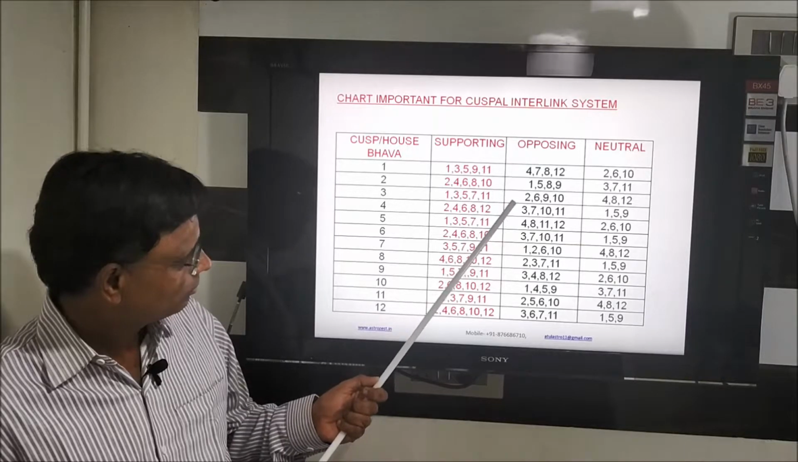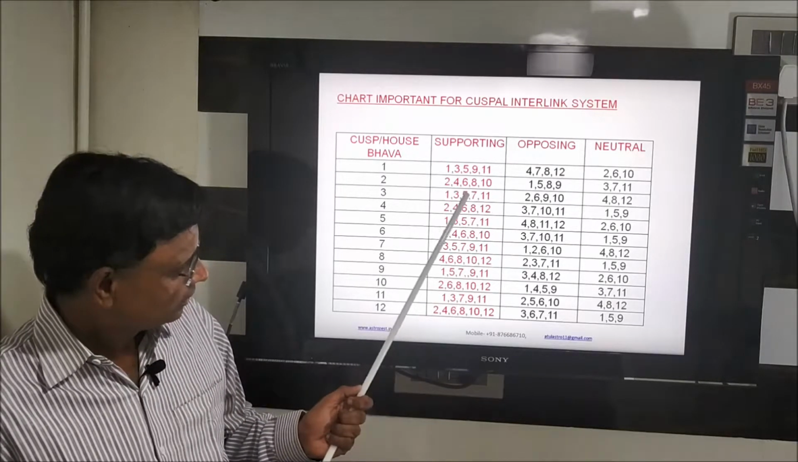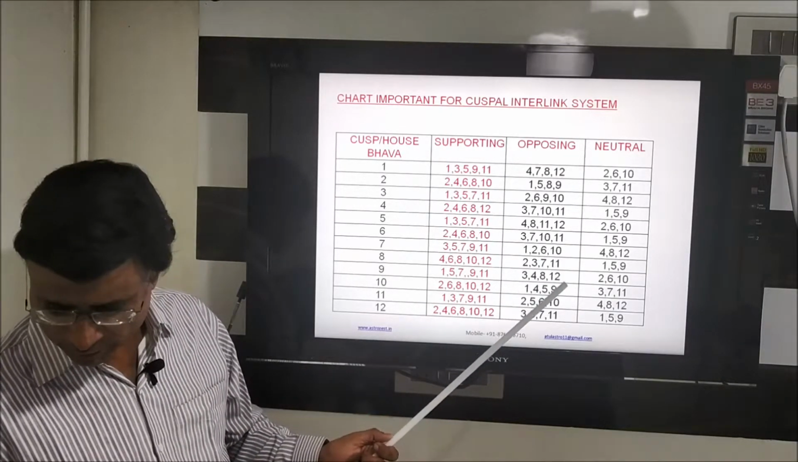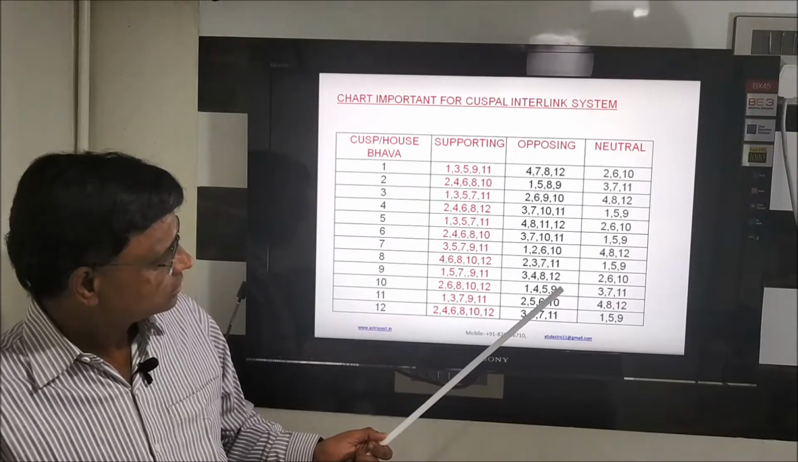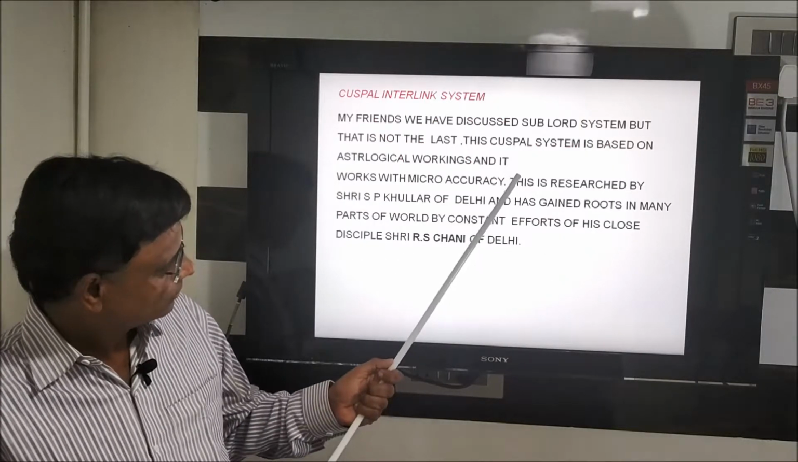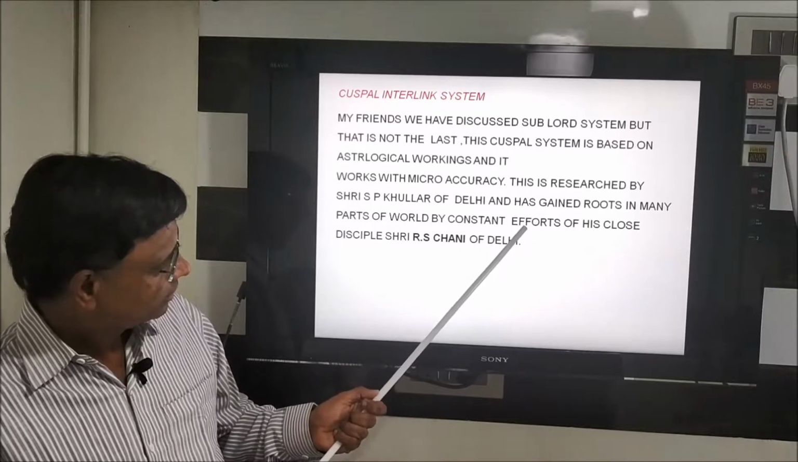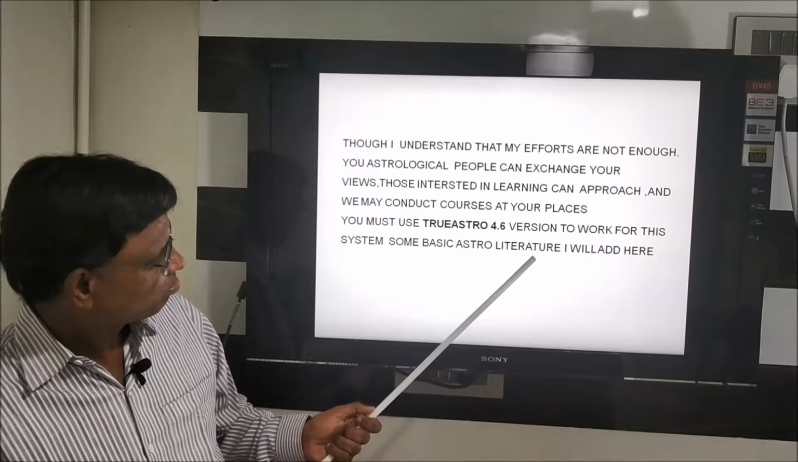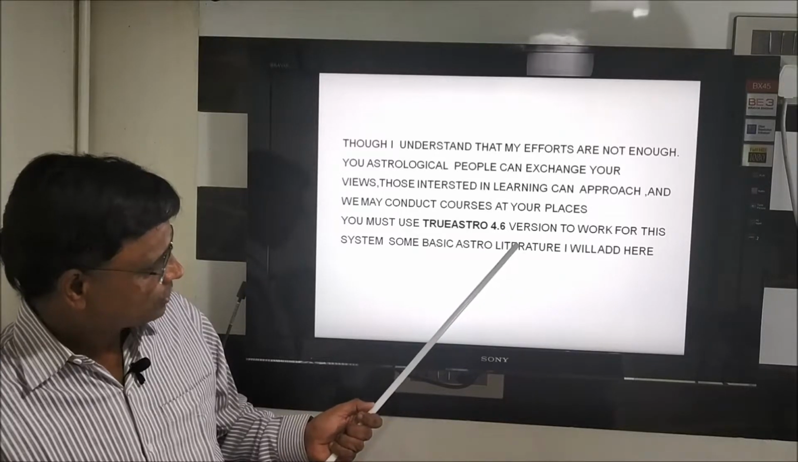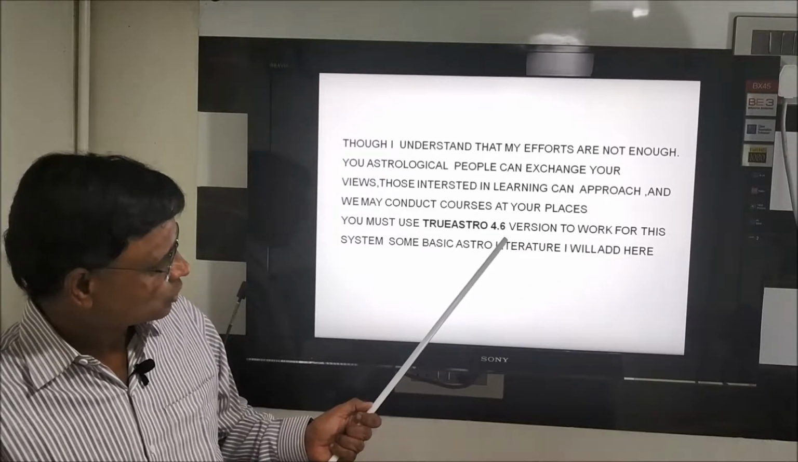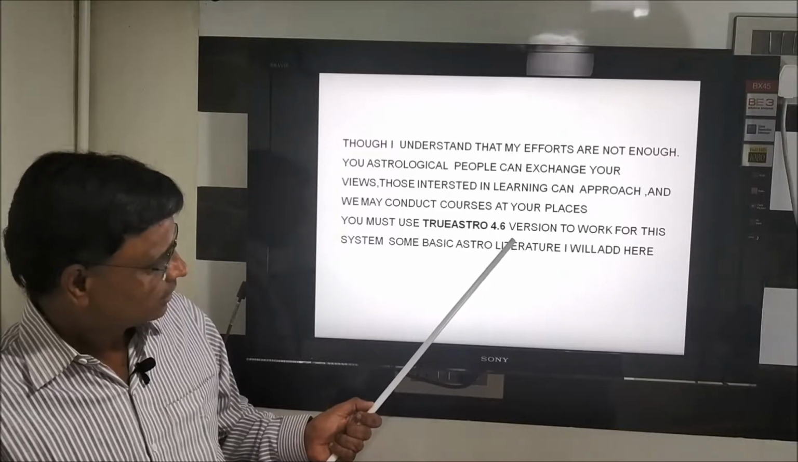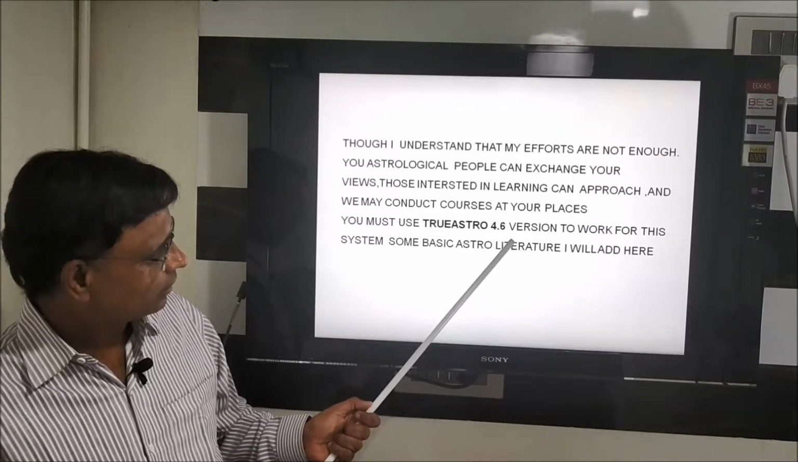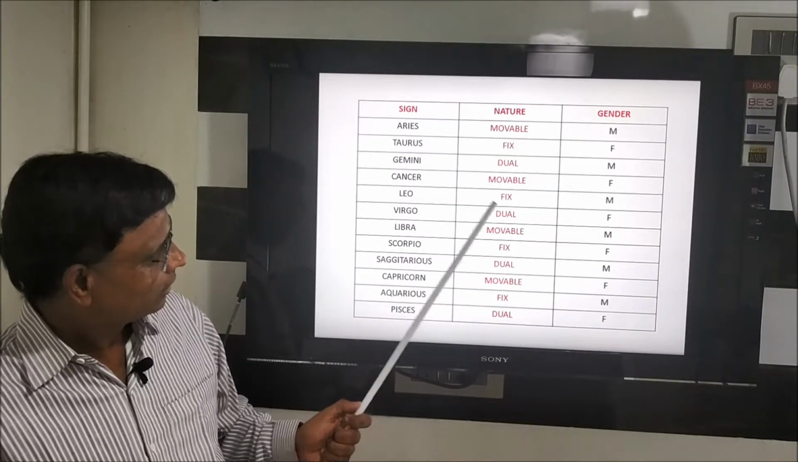So, what are the basic things for this cuspal interlink? The same chart is there, which I have given earlier. We enter into this. The same software is to be used for casting this type of cuspal interlink horoscopes.